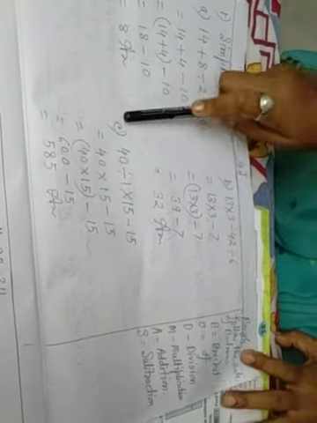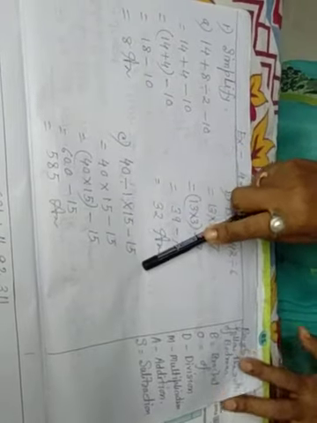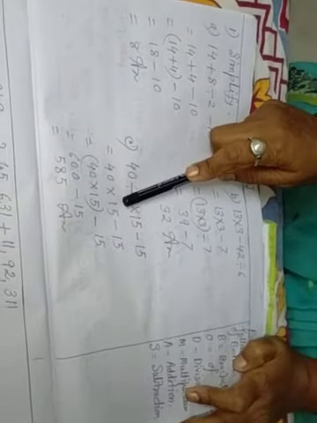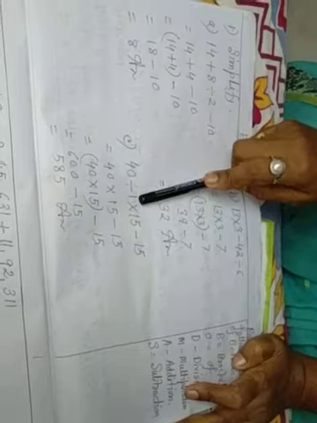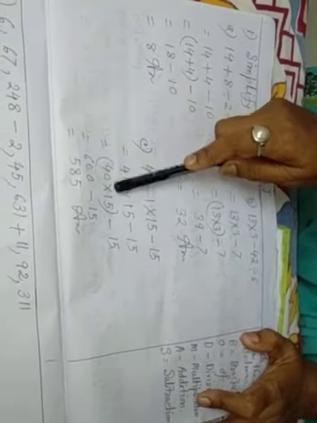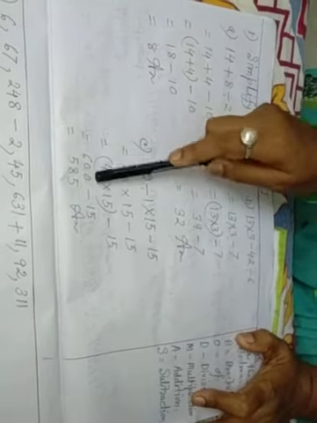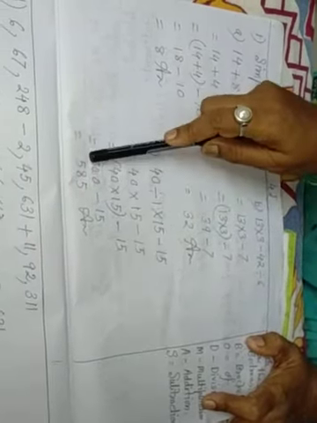Okay. C, 40 divided by 1 into 15 minus 15. So 40 divided by 1 is 40, 40 into 15 minus 15. 40 into 15 is 600, minus 15, 585. Okay, this is the answer.